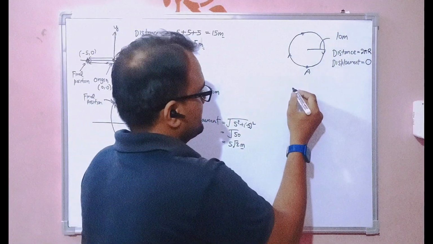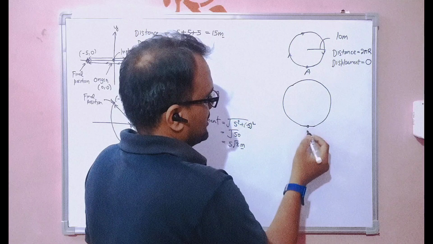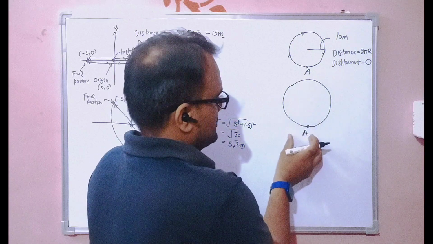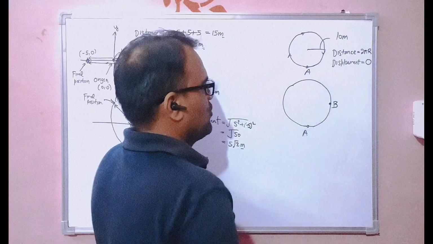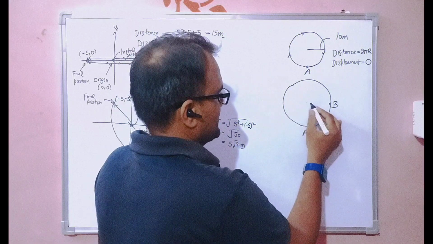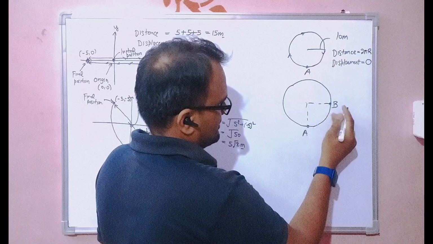Now let's see another case. Suppose this time the person stops at this point B. What is the distance and displacement?